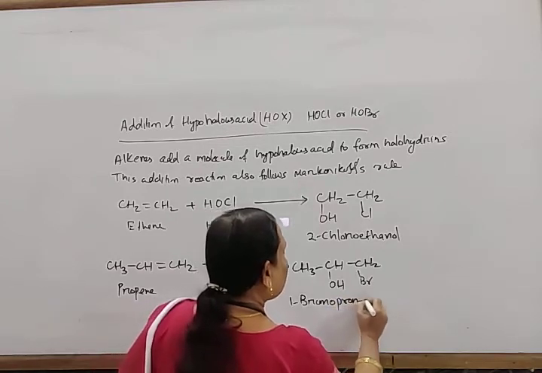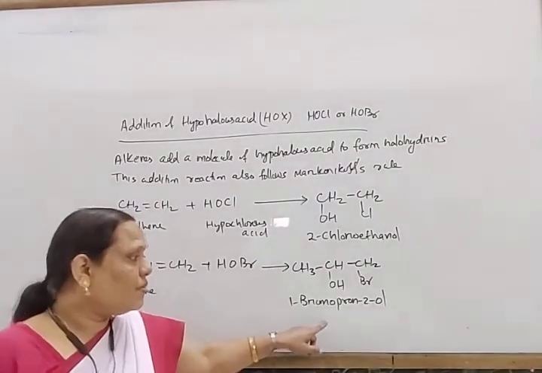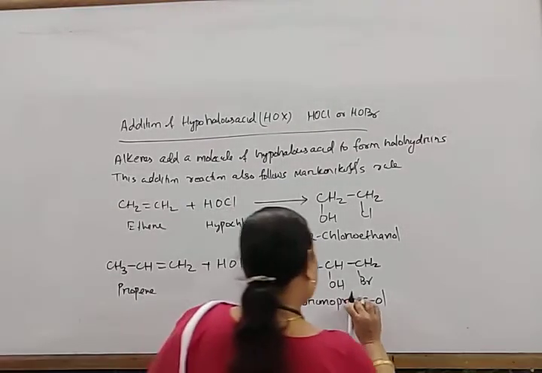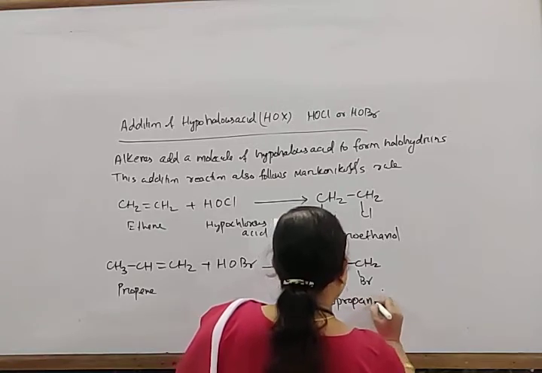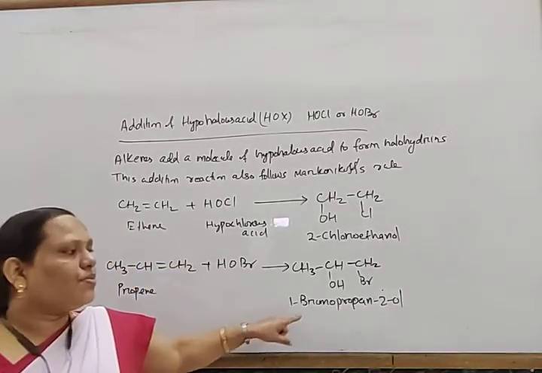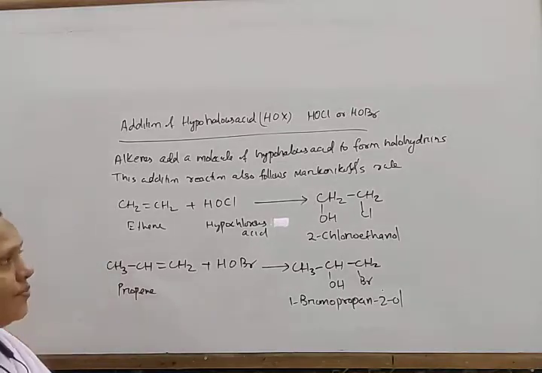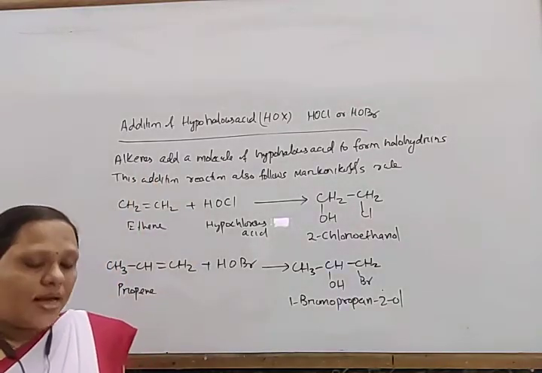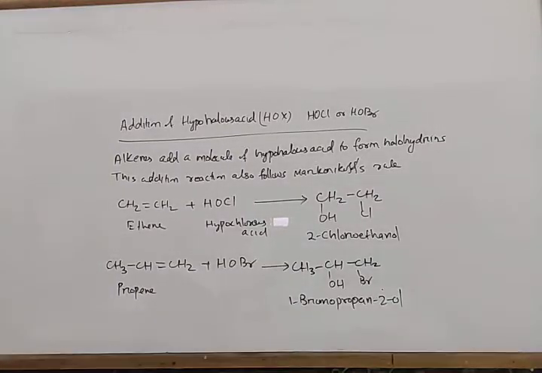propan-2-ol. So this one is 1-bromopropan-2-ol. Okay, so this is how an alkene reacts with hypohalous acid.